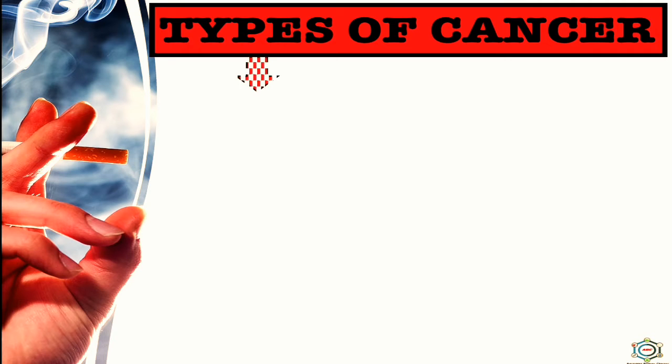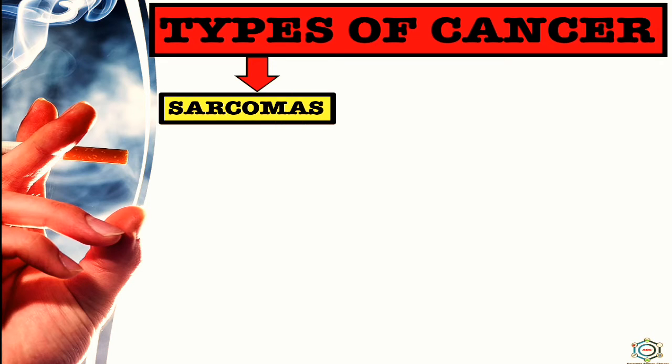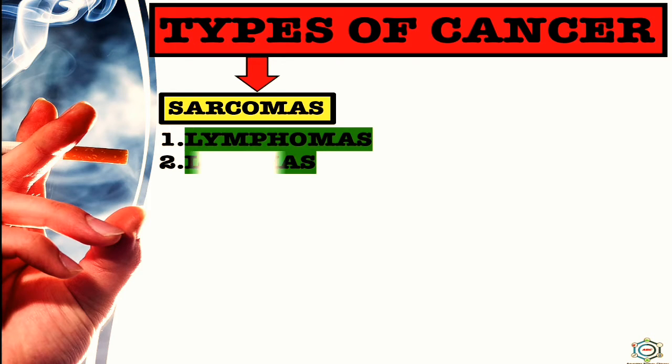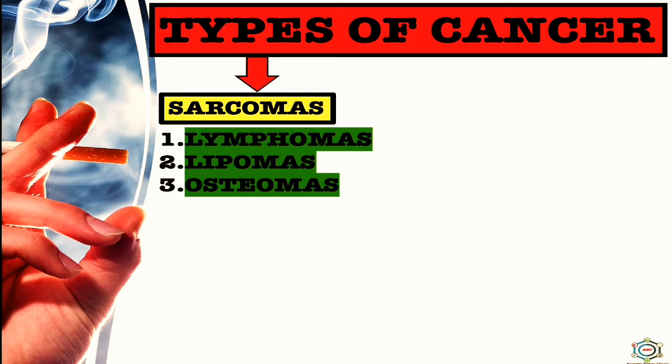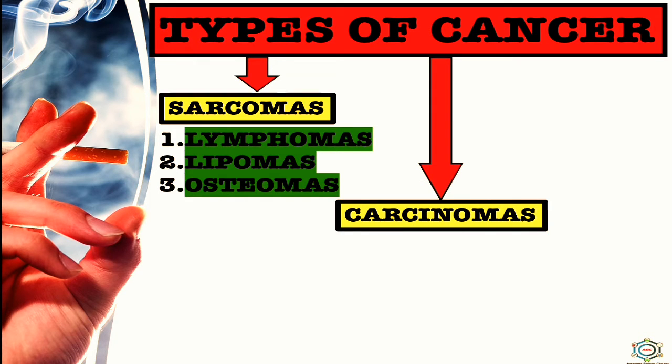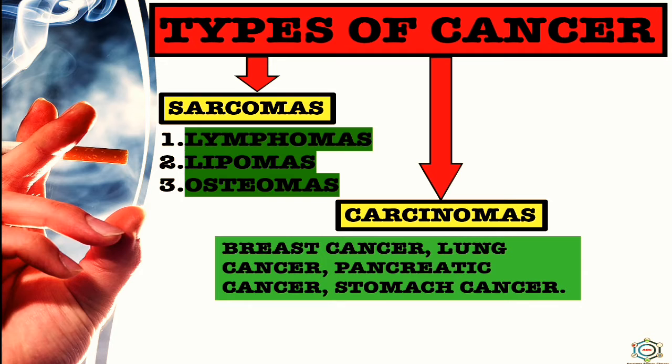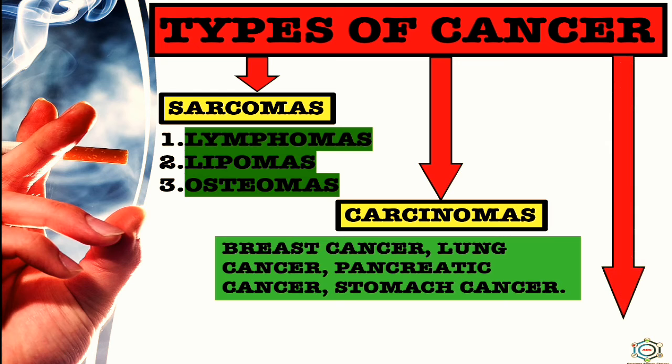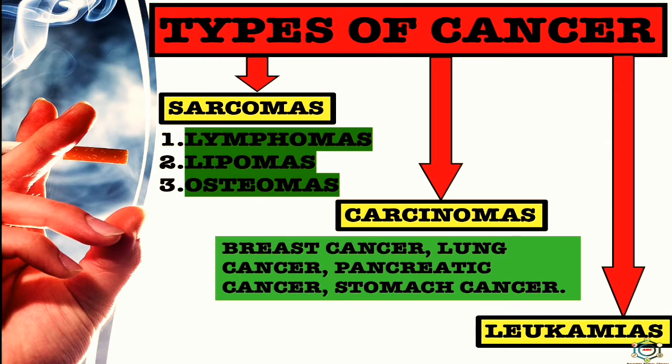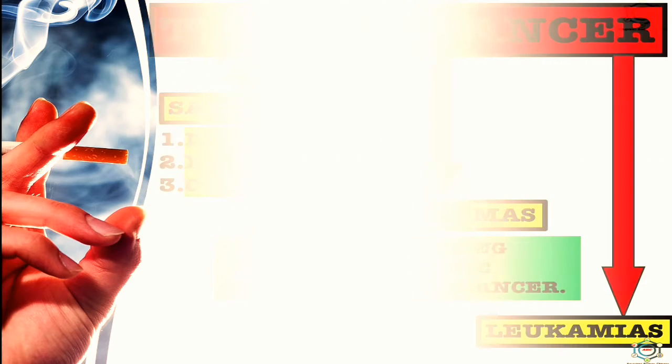Now, types of cancer. There are three main types of cancer, in which the first one is sarcomas. Here, it is of three main types: lymphomas, lipomas, and osteomas. The second type of cancer is carcinomas. Here, breast cancer, lung cancer, pancreatic cancer, stomach cancer, etc. And the third type is leukemias.